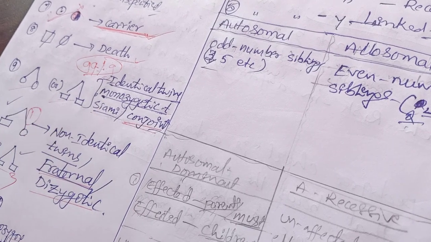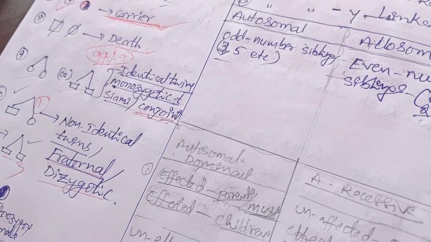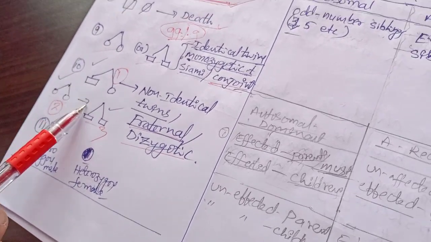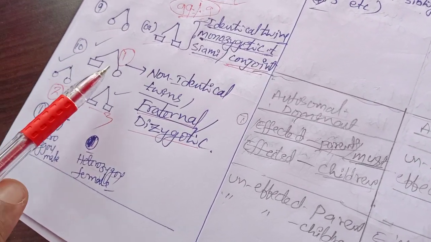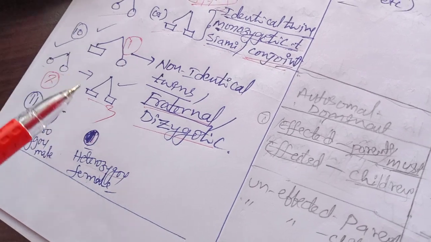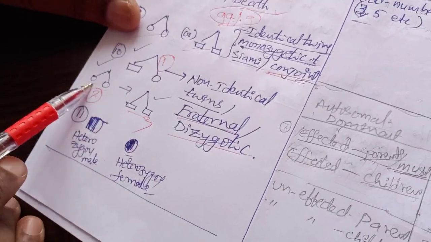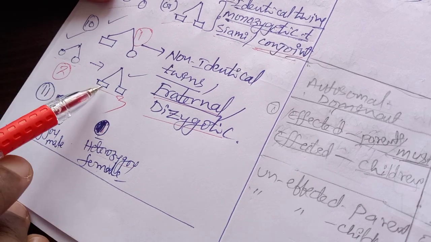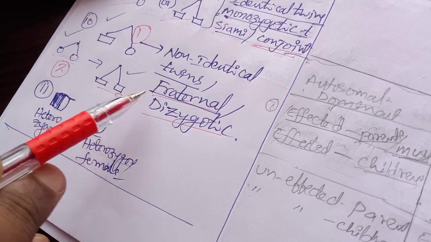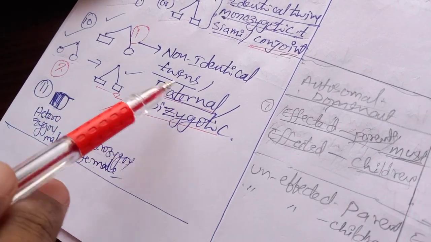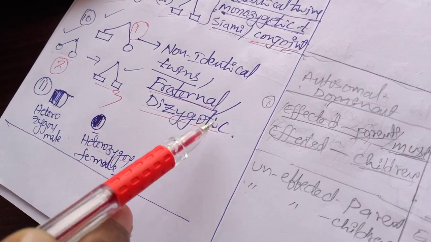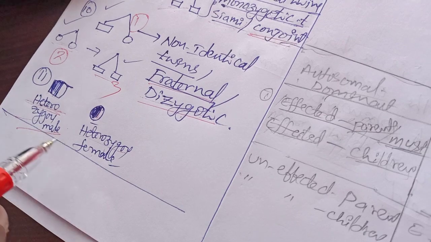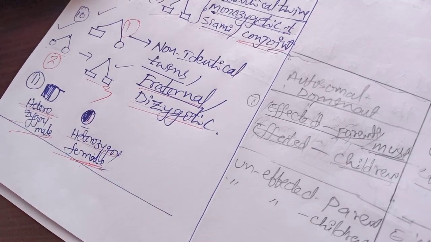So they are single zygote. Next one, non-identical twins. Non-identical twins will form like this. Either one male and one female, or two females, or two males. Because they are fraternal twins, they are also called fraternal twins or dizygotic twins. And this symbol we can use for the heterozygous male and heterozygous female in this condition.